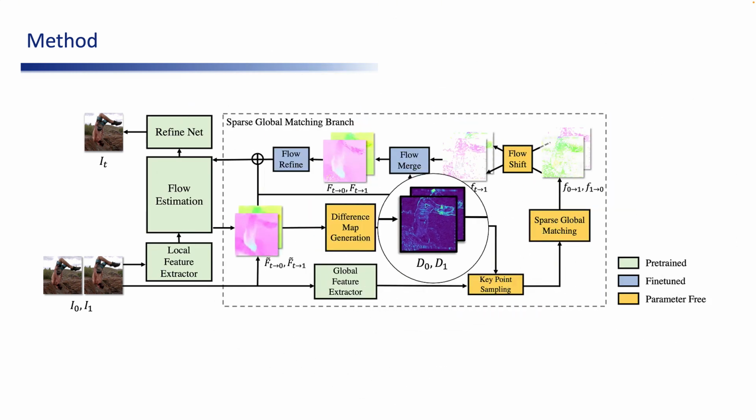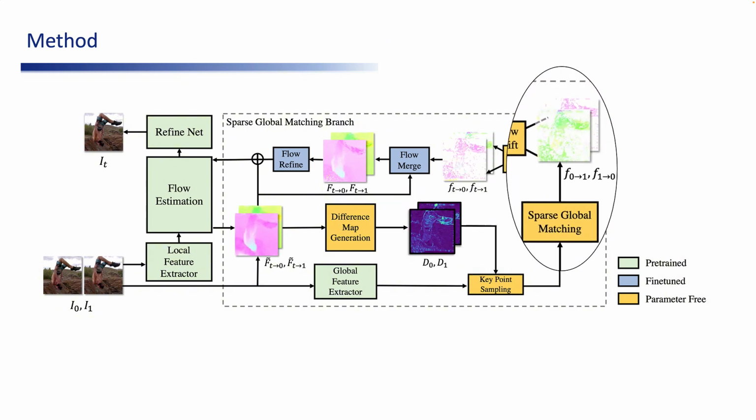In our sparse global matching branch, we build a difference map to pinpoint the flaws in initial intermediate flow estimations. Concentrating on these defective areas, our approach employs sparse global matching to establish global correspondences between two adjacent input frames, specifically at these sparsely targeted locations.